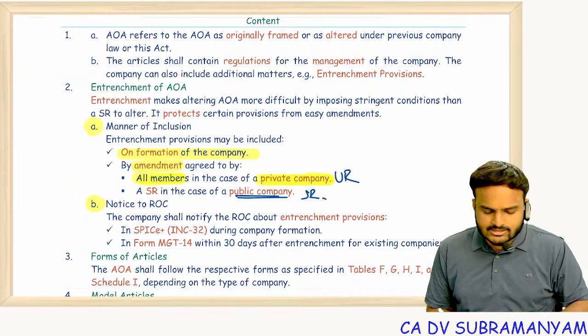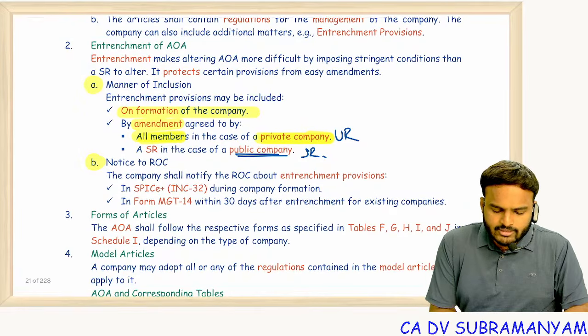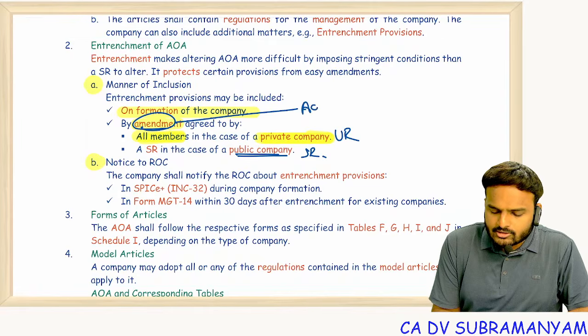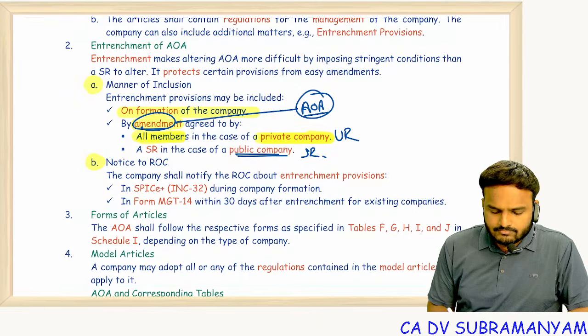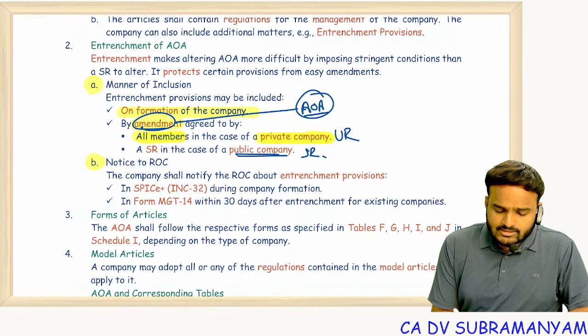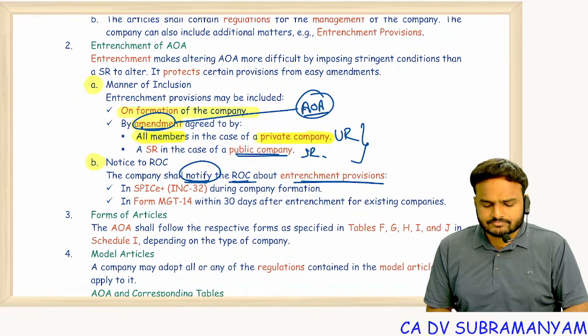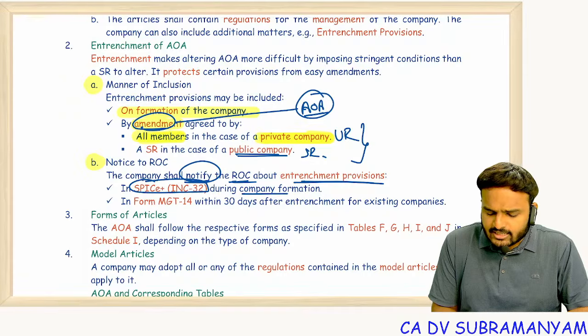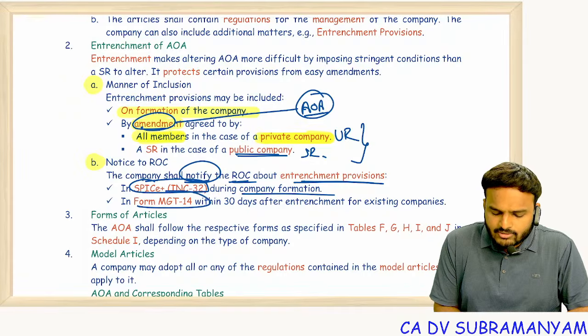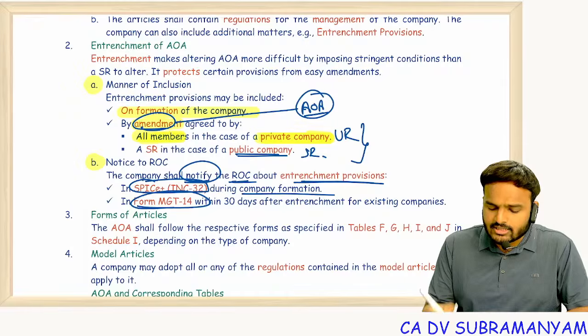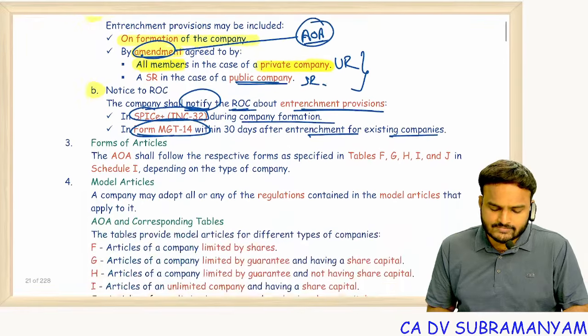If you are making an alteration to AOA in order to entrench your AOA, once you get the unanimous or special resolution, file a notice with the ROC about the entrenchment provisions. SPICe Plus is used at the time of formation of the company. Form MGT is for existing companies which are entrenching their articles.